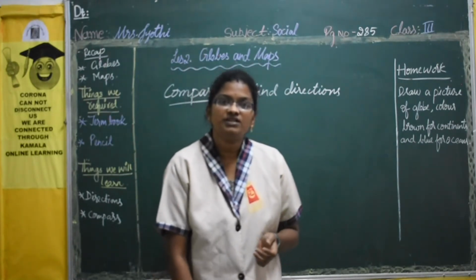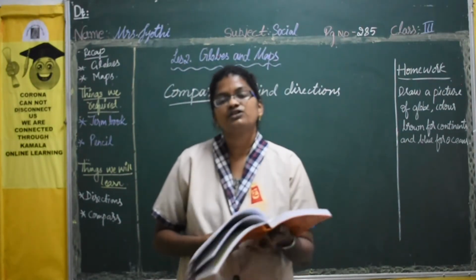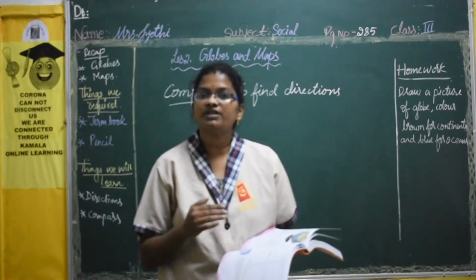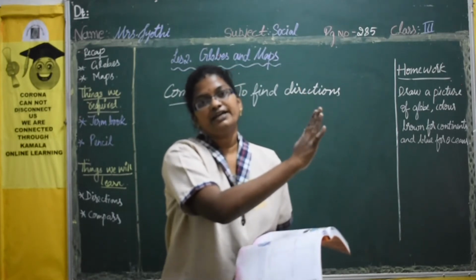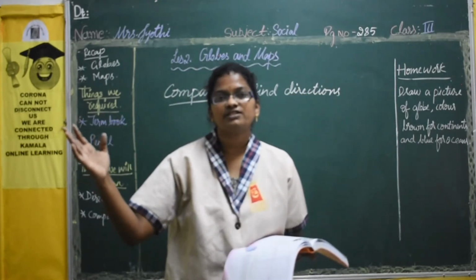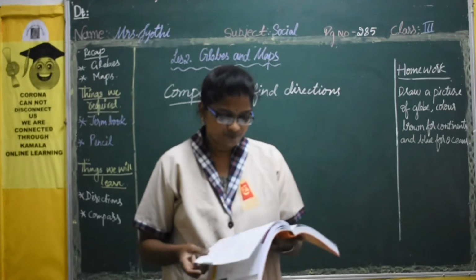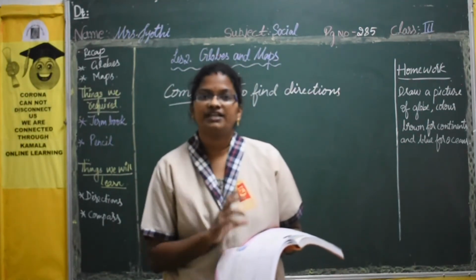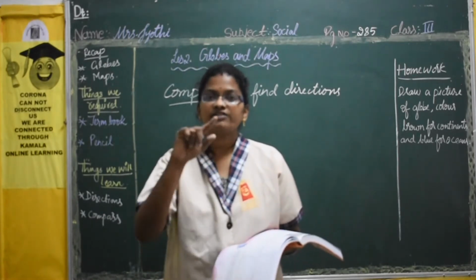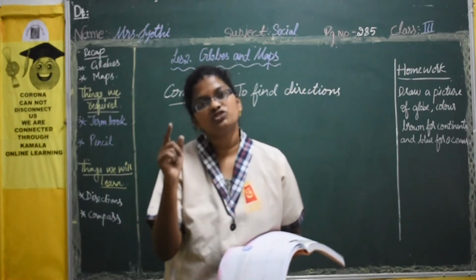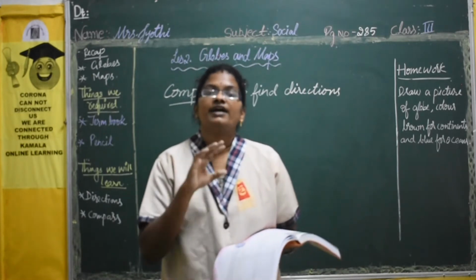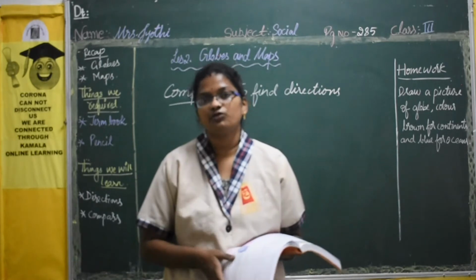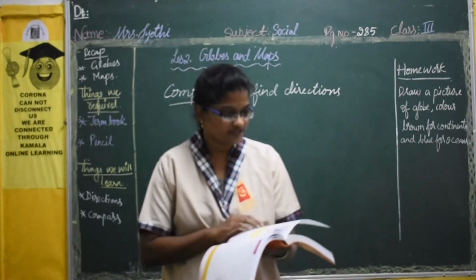So this is about the directions and compass. So there are 4 main directions. To the top it is north, to the bottom it is south, towards your right hand side it is east, and towards your left hand side it is west. And a compass. A compass is an instrument to find out the directions on the earth. So always there will be a red colored needle which always shows towards the north. And the most important thing is sailors. For sailors it is very useful to find out the direction.